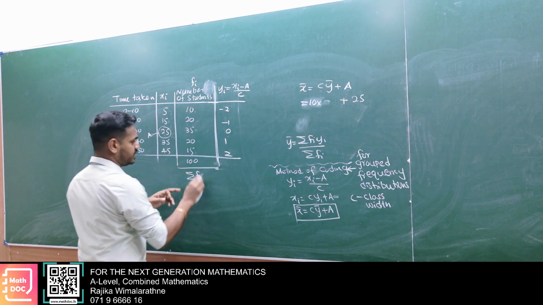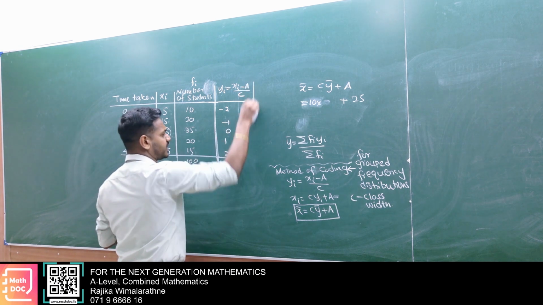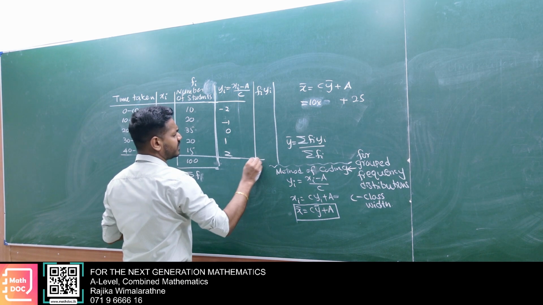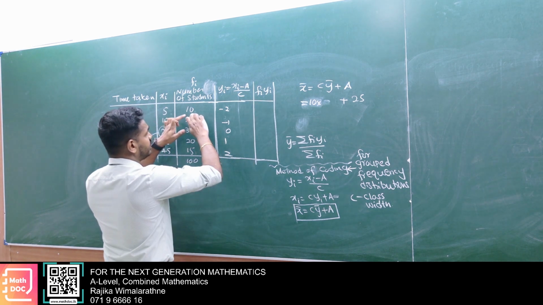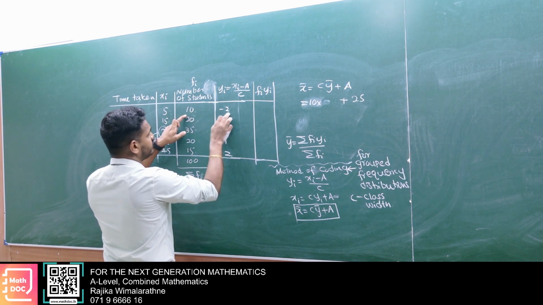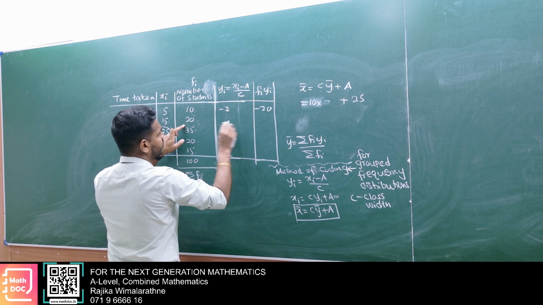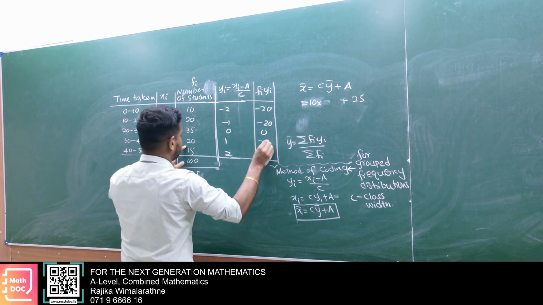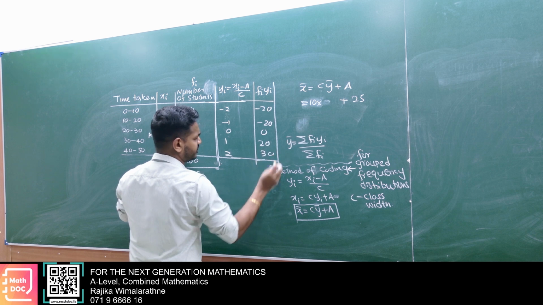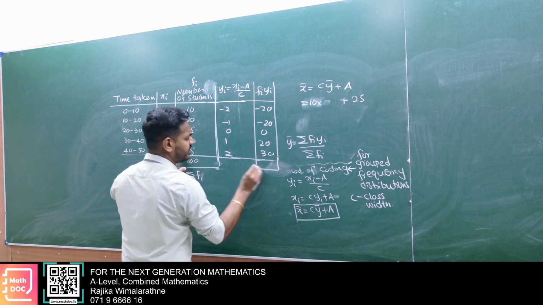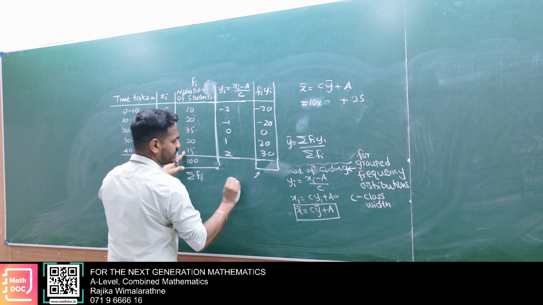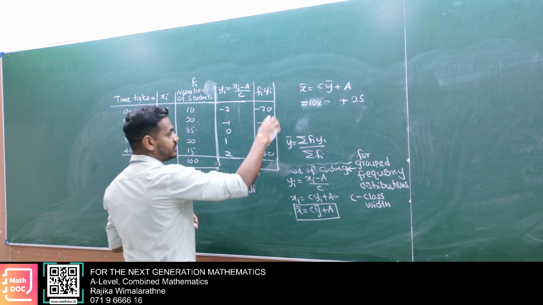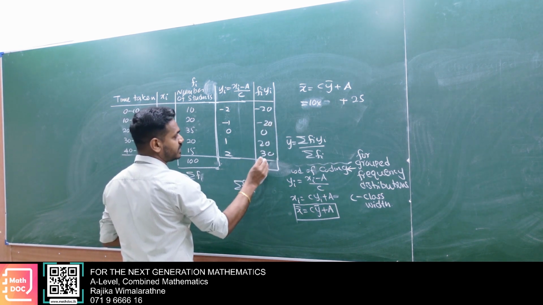Here sigma fi is known. You take another column, get fi yi, multiplying here: minus 20, minus 20, 0, plus 20, plus 30. Then this will be sigma fi yi, no? Then 20 and 20 cancel, we get 10.